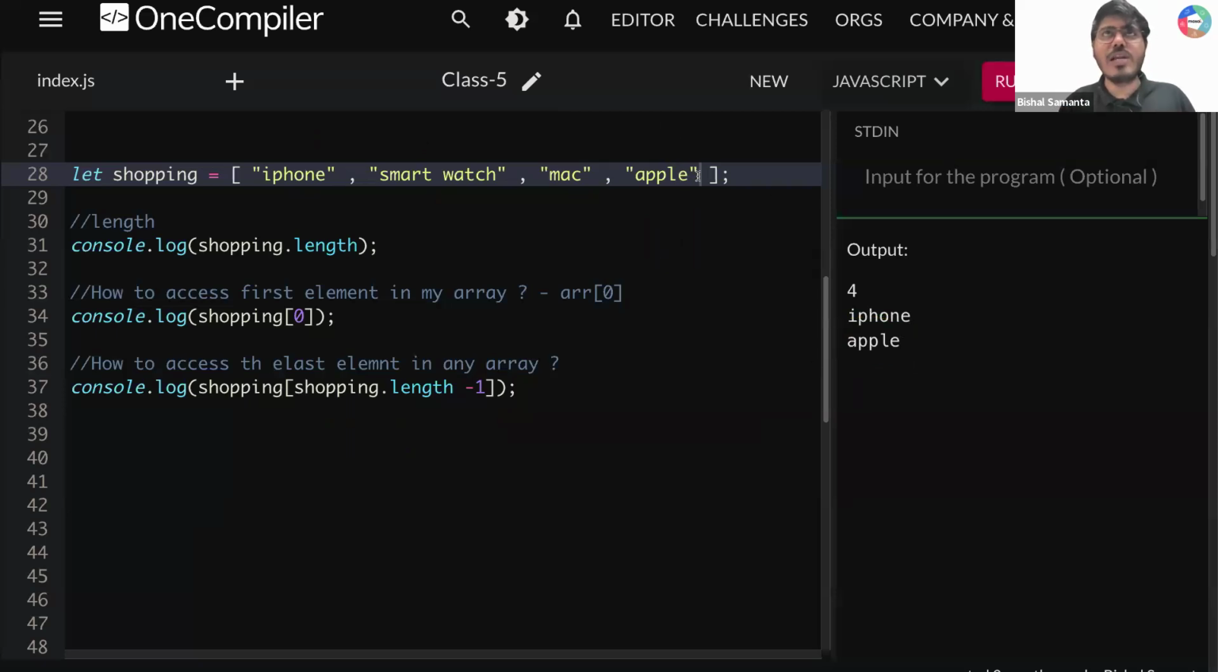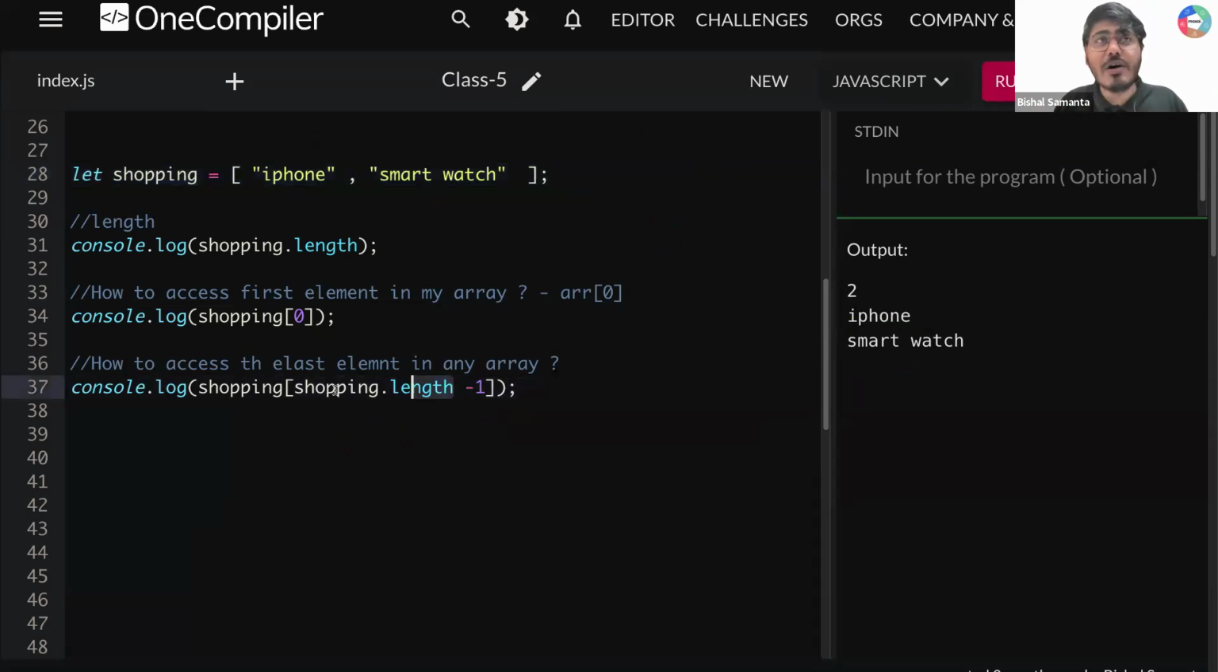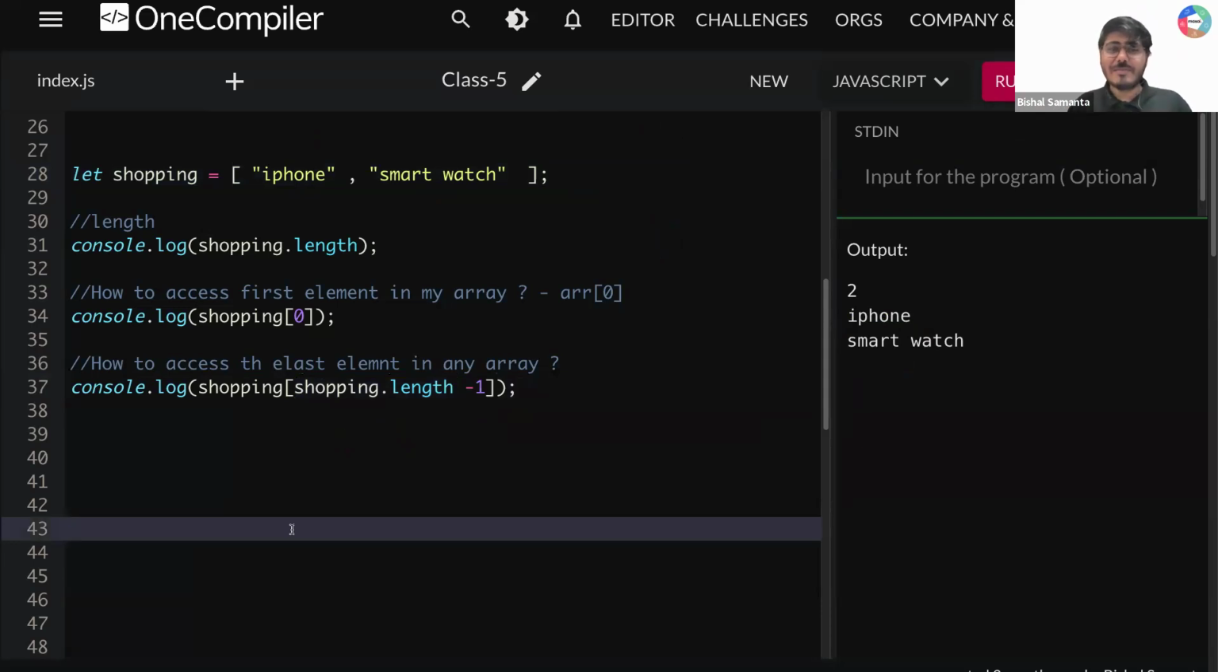So let's say if I remove two elements from here. What is the last element, guys? Smartwatch. If I run here, what am I getting? I'm dynamically getting the smartwatch. Understood, all of you? How to calculate length, how to get the first element, how to get the last element dynamically using the property of length. Is that clear, guys? Can you quickly type one? Done? I'm amazed. That's great, guys. That is the wow moment, guys.